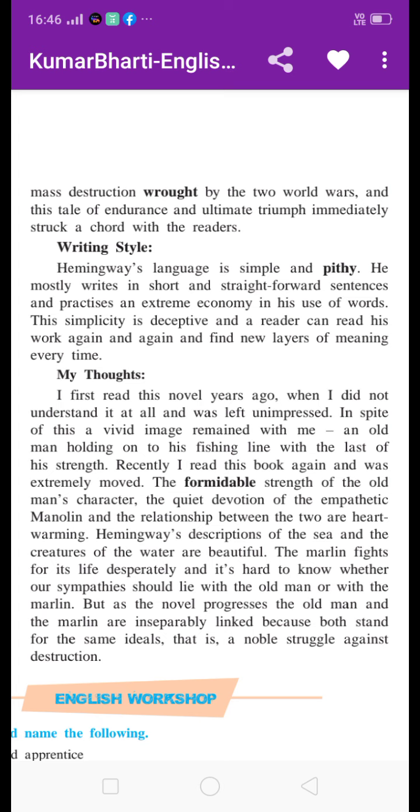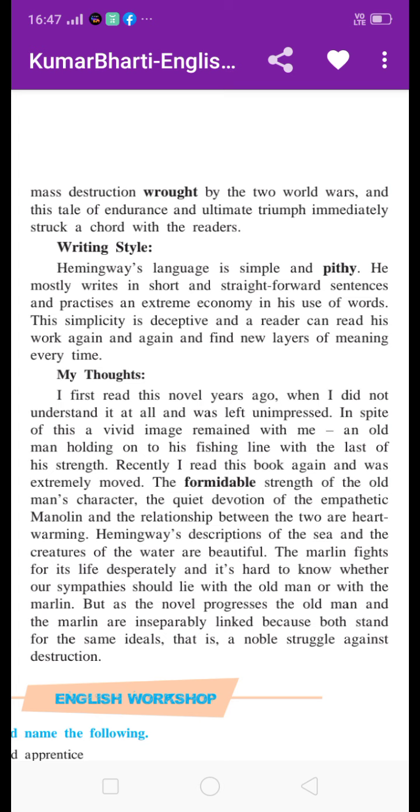Means the marlin fights for its life hopelessly. The marlin, that big fish, fights for its life hopelessly, and it is hard to know whether our sympathies should lie with the old man or with the marlin. Sometimes it is with the old man, sometimes with the marlin. Our sympathy is with both.